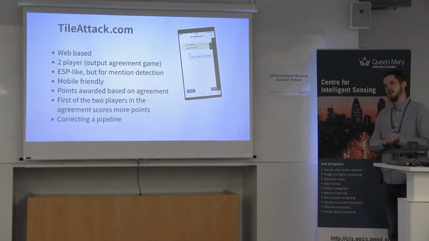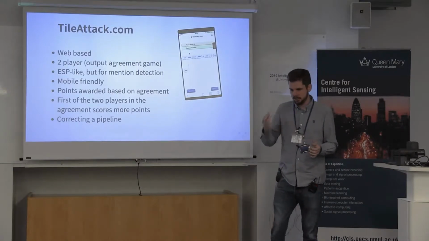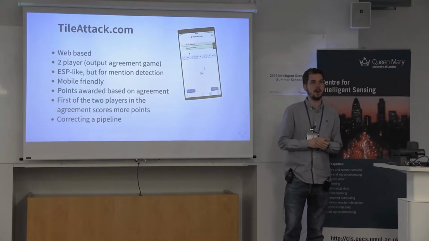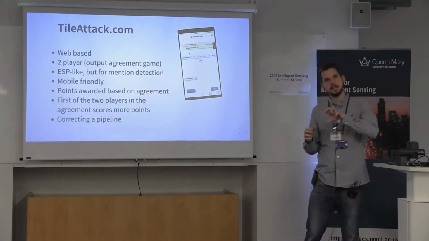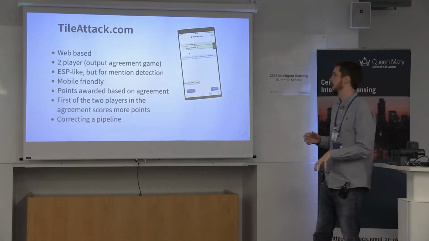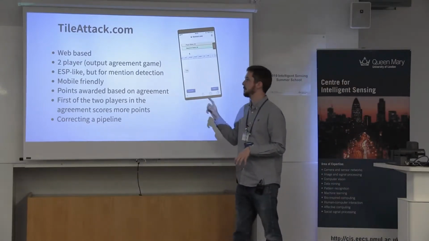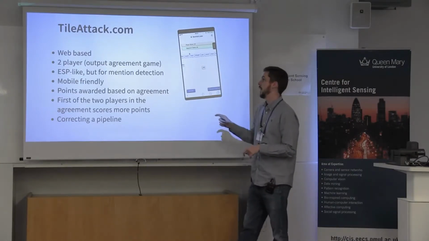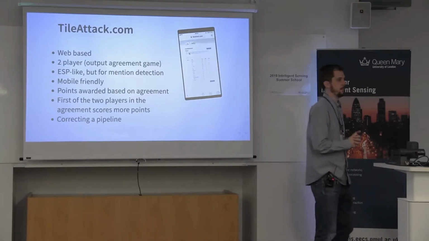So, how do we do this with a game with a purpose? The reason I described the ESP game in such detail is that Tartac is inspired by the ESP game. If we take the ESP game model quite literally and translate that directly into natural language, we get a web-based two-player game, ESP-like but for mention detection. Points are awarded again based on agreement with the opponent.